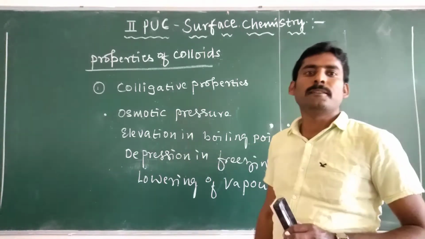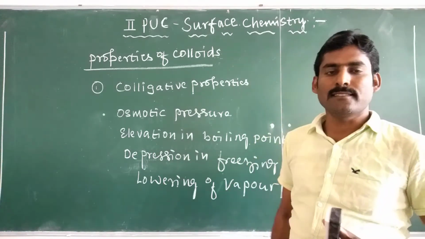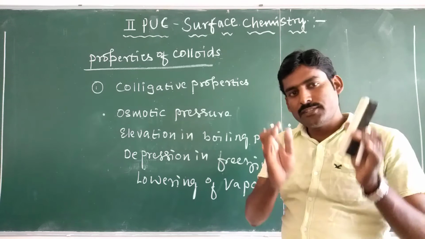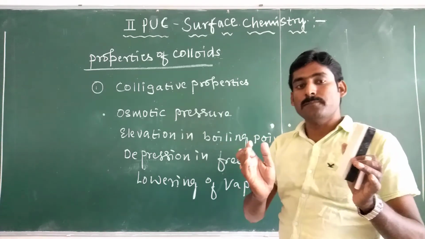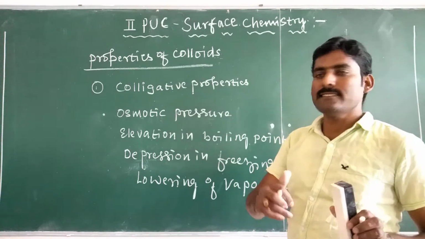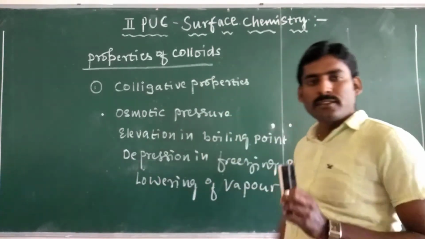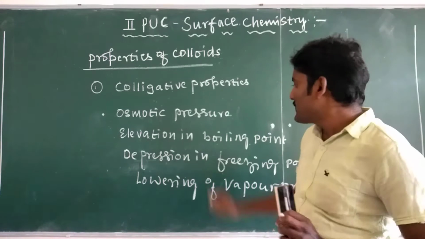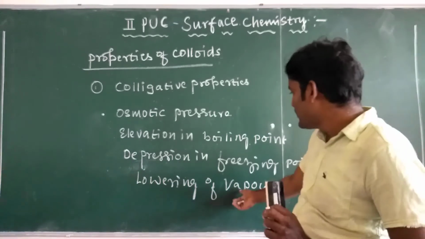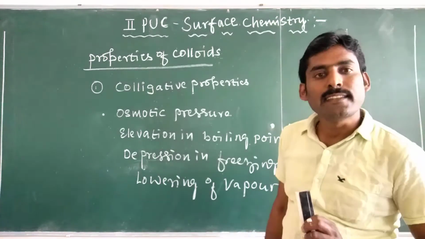These colligative properties depend on the number of particles in the solution. So when the observed number of particles increases, then osmotic pressure increases, elevation in boiling point increases, depression in freezing point increases, and lowering of vapor pressure increases.